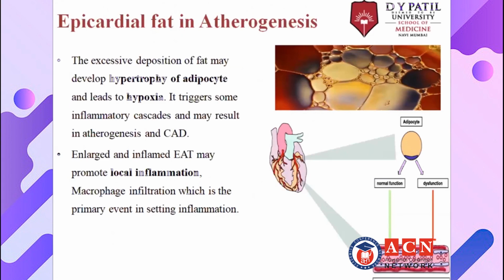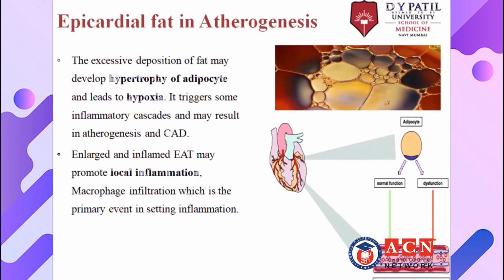So epicardial fat in atherogenesis: the coronary disease, that is atherosclerosis, is a deposition of fat. Whenever there is an increase in the thickness of the fat in the abdomen, that is the visceral fat, that fat will distribute all around the body.